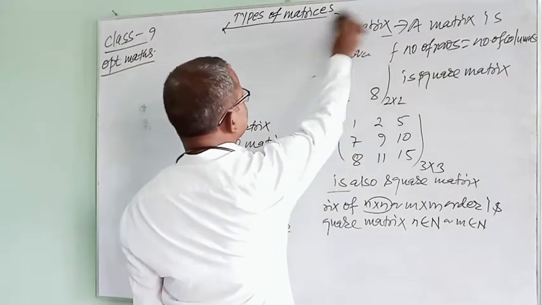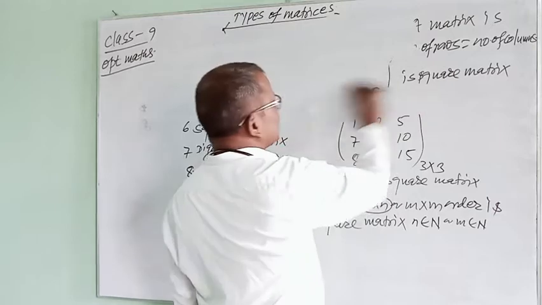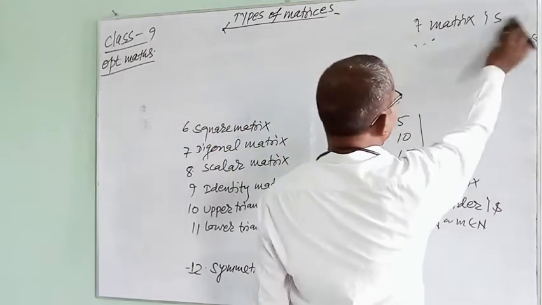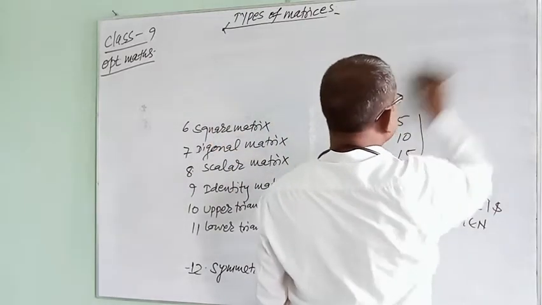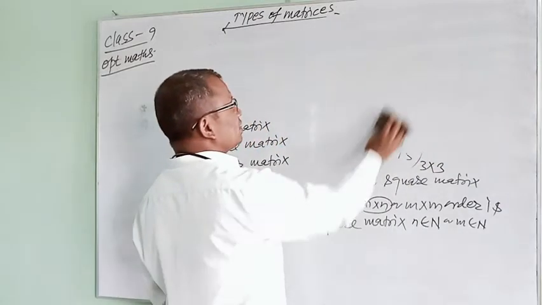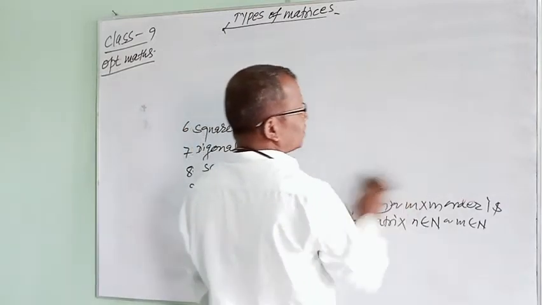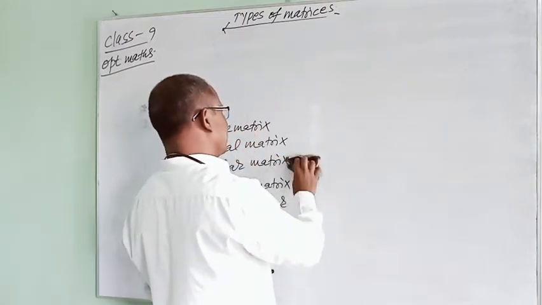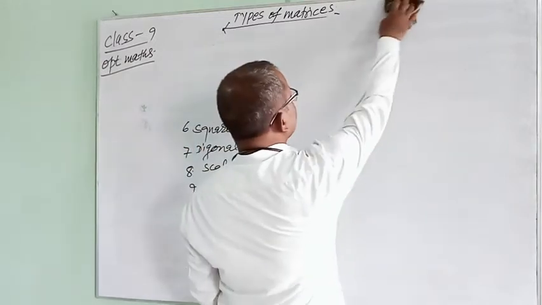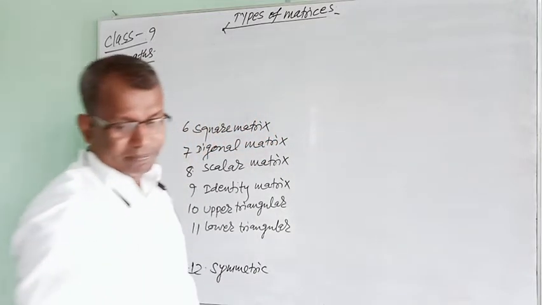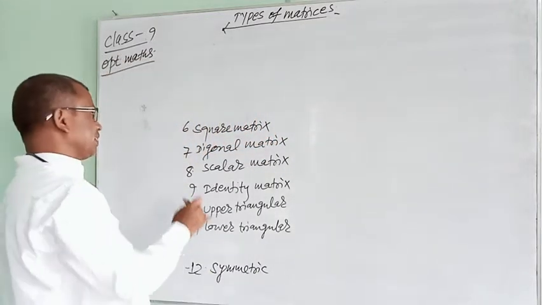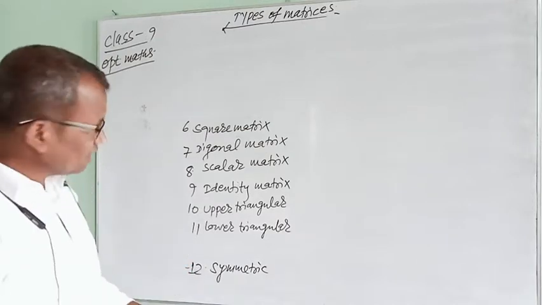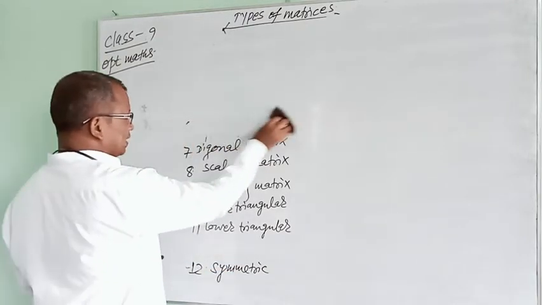The main thing is that we should always understand the definition, what the definition says, or what condition is given in the definition. That condition is to be obeyed, or that condition should always be considered. Taking into consideration the condition provided in the definition of types of matrix, very simply we can identify the matrix. After completing this, a square matrix.